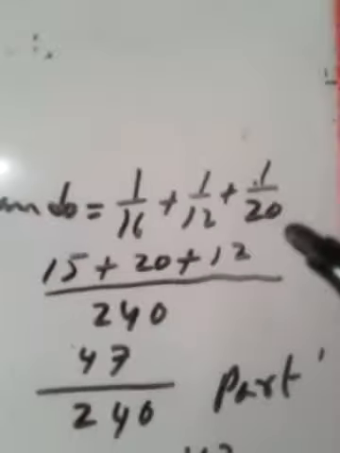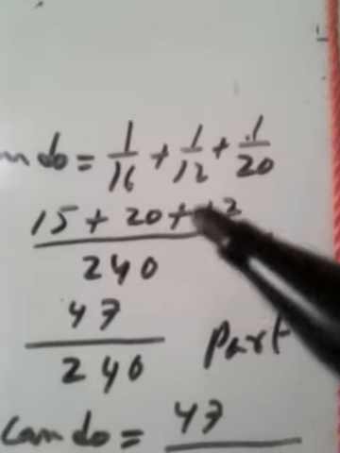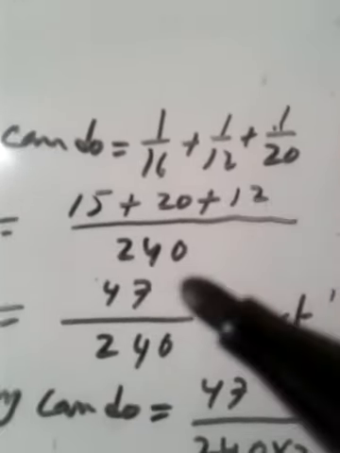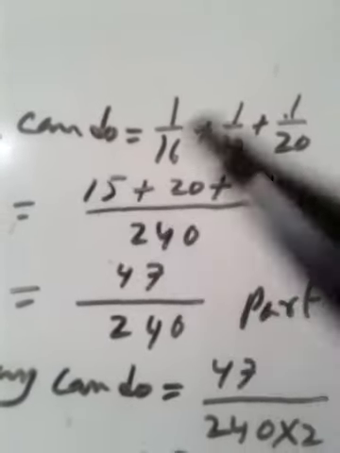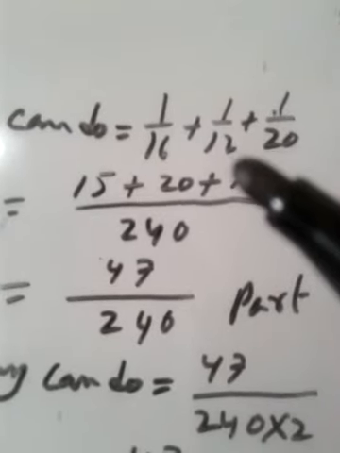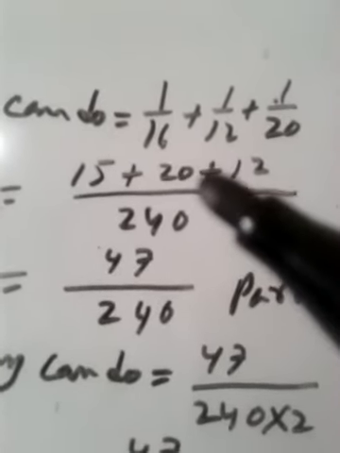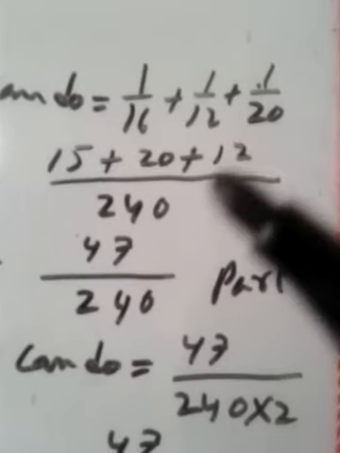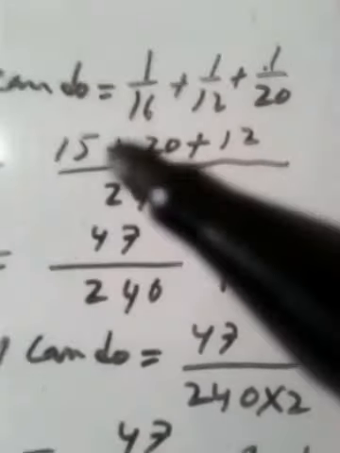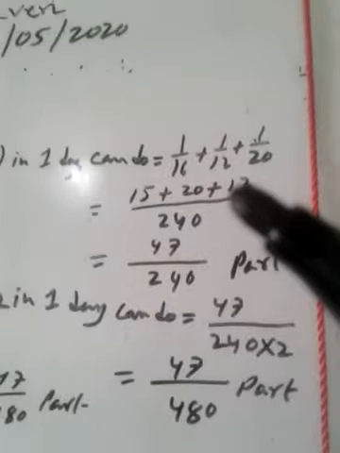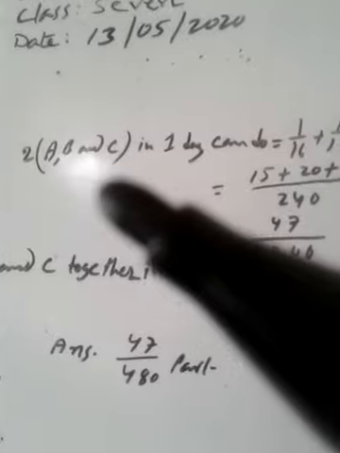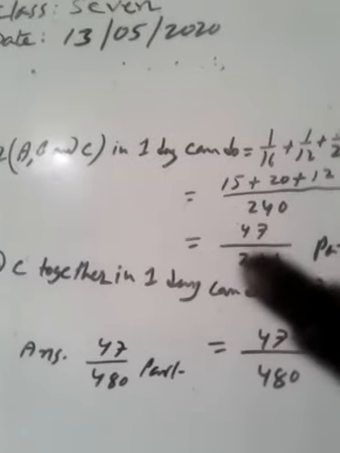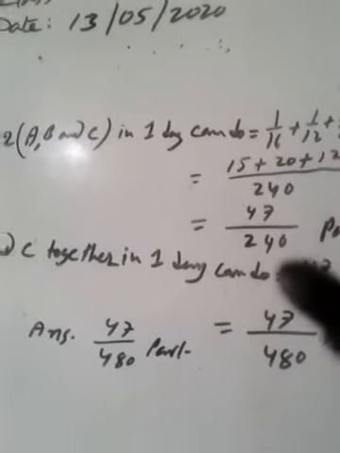The LCM is 240. 240 divided by 16 is 15, 240 divided by 12 is 20, and 240 divided by 20 is 12. 15 plus 20 plus 12 equals 47. Therefore, twice A, B, C in 1 day can do 47 by 240 part.